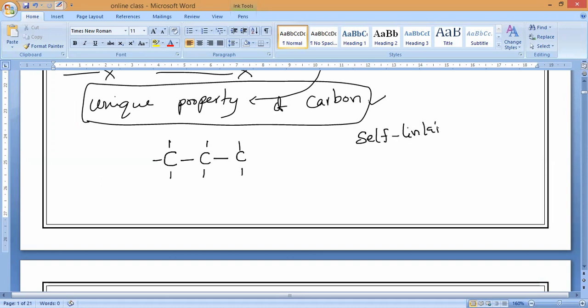Self-linking property means one carbon atom can link with another carbon atom, and like that there is no limit. Millions of carbons can continuously combine with each other.